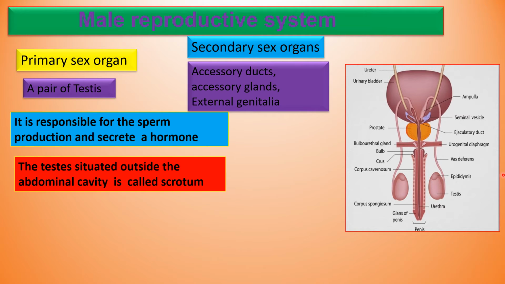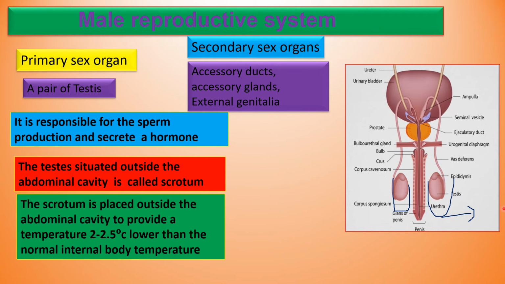The testis is situated outside the abdominal cavity. This region is the scrotum. Why is the scrotum present outside the body? If you see the male reproductive system, particularly this area, the scrotum is present outside. We can see the scrotum externally.